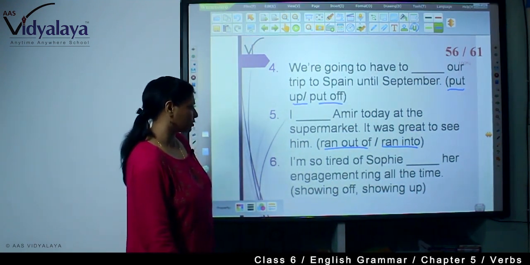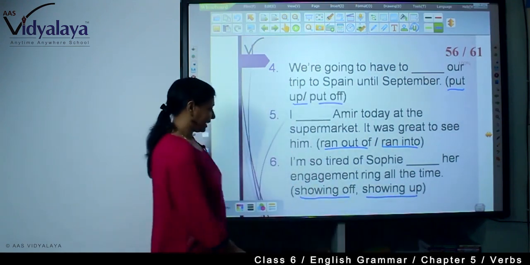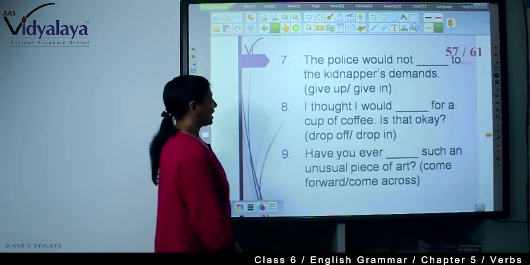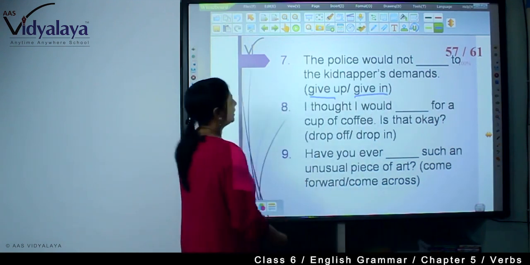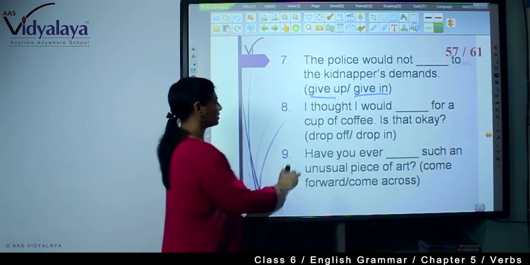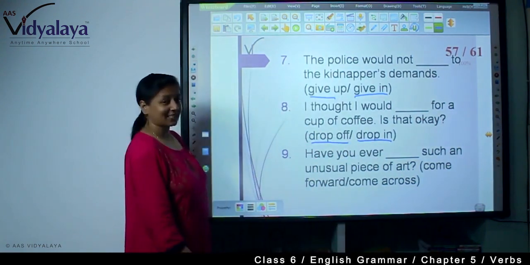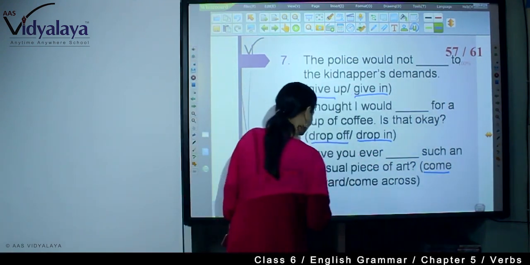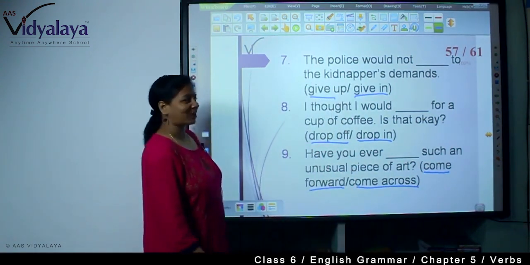I am so tired of Sophie showing off or showing up her engagement ring all the time. The police would not give up or give in to the kidnapper's demand. I thought I would drop off or drop in for a cup of coffee. Is that okay? Have you ever come forward or come across such an unusual piece of art?